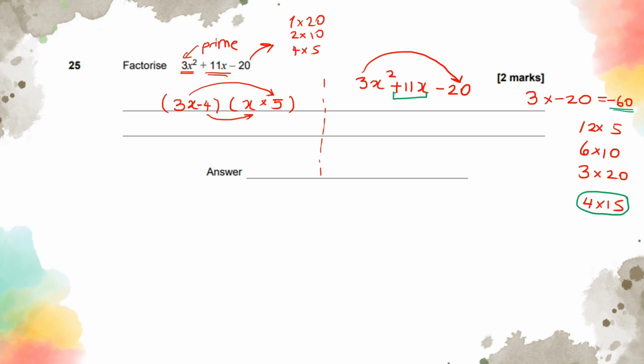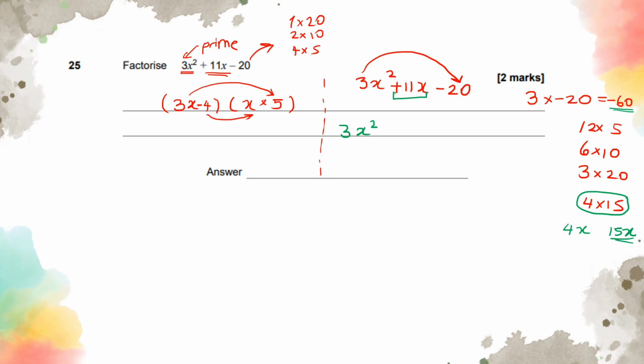I will strategically place these numbers. Instead of writing 11x in the middle, I'm going to write 4x and 15x, and this will make more sense when I start factorizing them. I need to think about what could go next to 3x squared so that I can factorize them. 15, because 3 is a factor of 15.